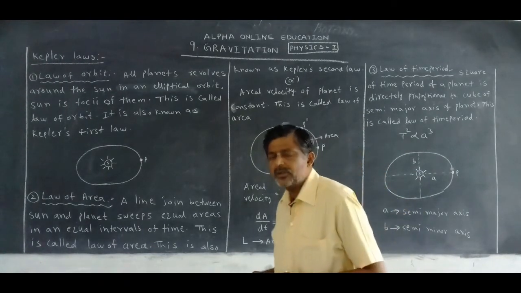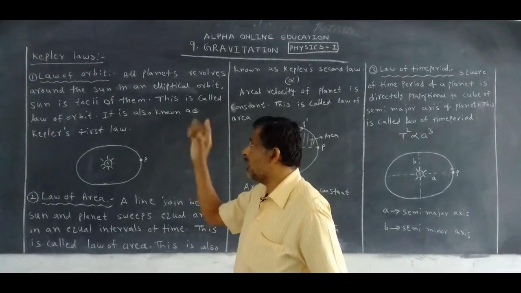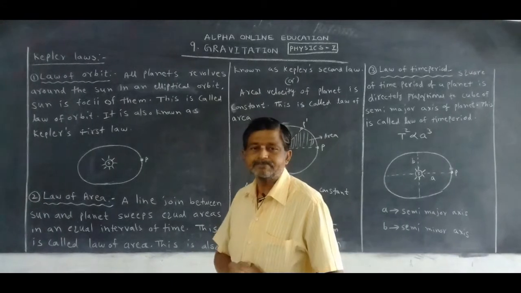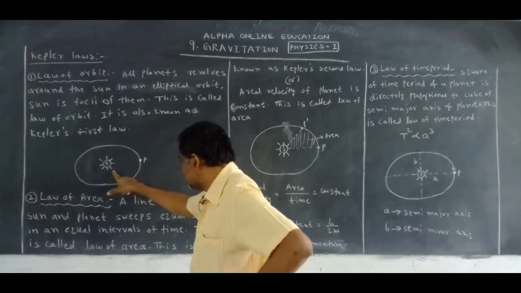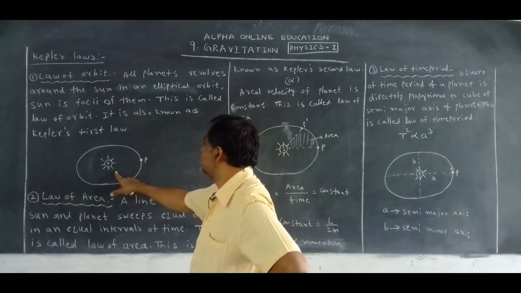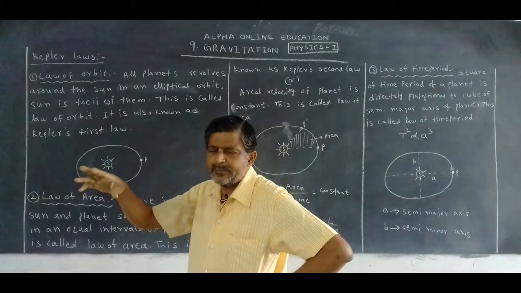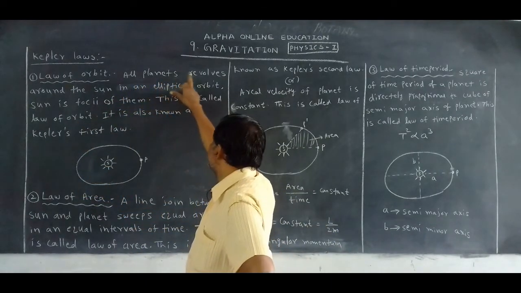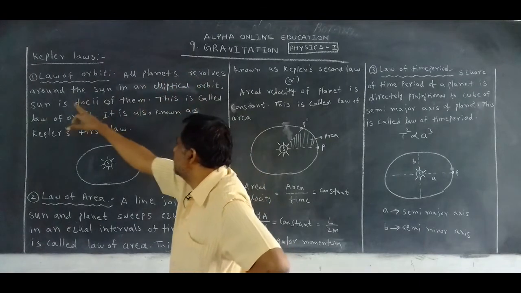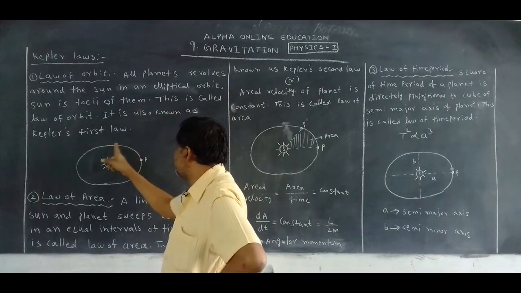Now the first law is called the law of orbit. Here is the sun. We know the 9 planets around the sun. All planets revolve around the sun in an elliptical orbit.